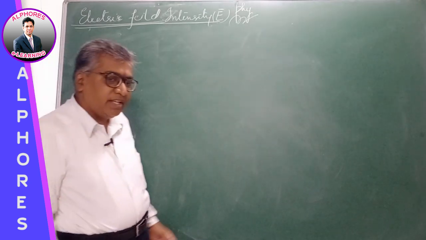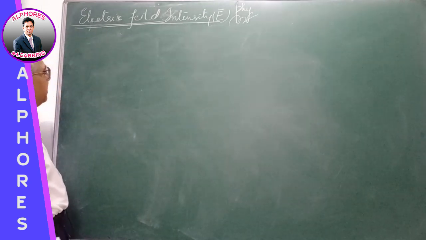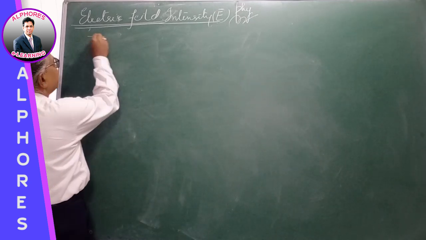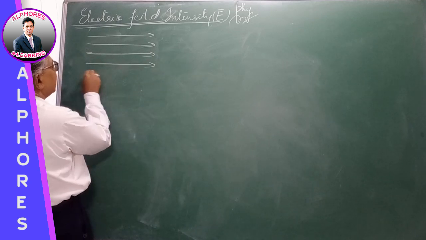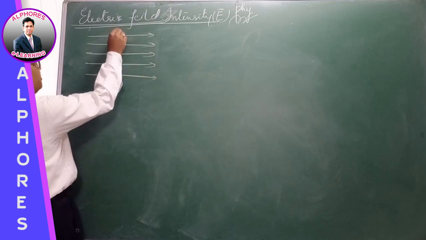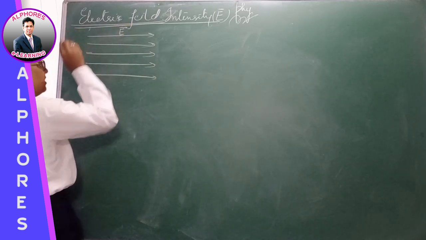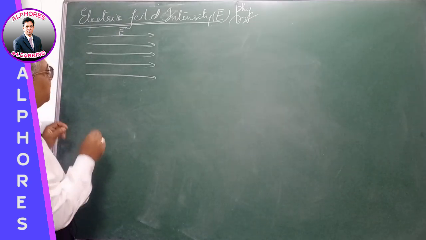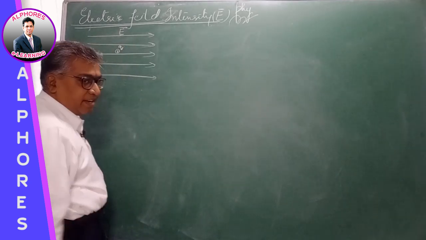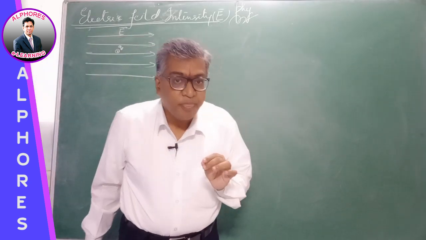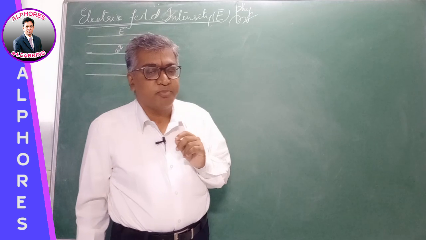Now, coming to the applications of the electric field intensity. Suppose there exists a uniform electric field at a space. Let me denote this like this. A uniform electric field E bar exists in this space. Then, if I consider a charge at this point Q, then, now mind you, please remember this point carefully.